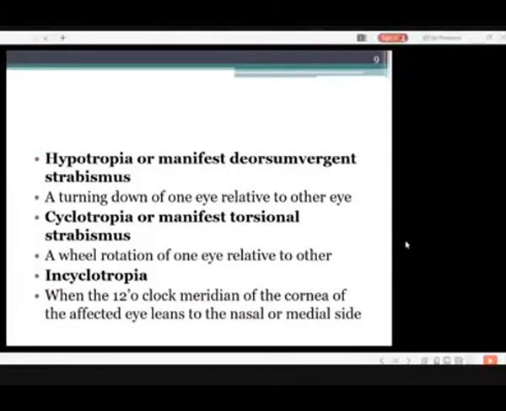Hypotropia or manifest deorsumvergent strabismus, a turning down of one eye relative to the other eye. Cyclotropia or manifest torsional strabismus, a wheel rotation of one eye relative to the other eye. These are the conditions, as I told you, the manifested ones, which are present all the time. Incyclotropia, when the 12 o'clock meridian of the cornea of the affected eye leans toward the nasal or medial side.